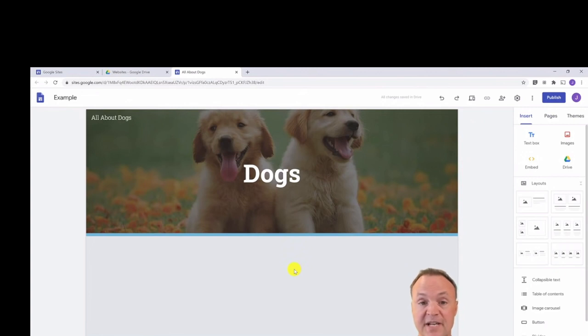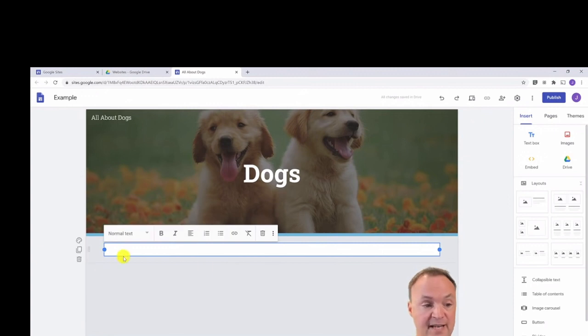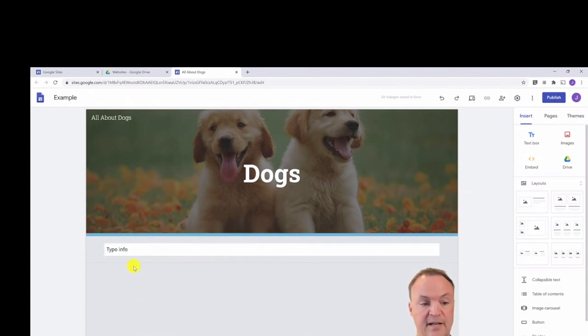Now, the first thing I want to show you how to insert is text. There's a few different ways to do this. You can just go over to insert a text box, and if you click on it, it creates a horizontal block across your whole website here. So I'm just going to type info in here. You can see how it formats through here.